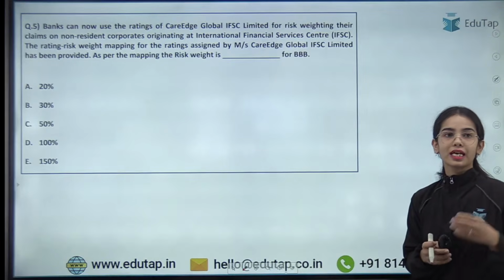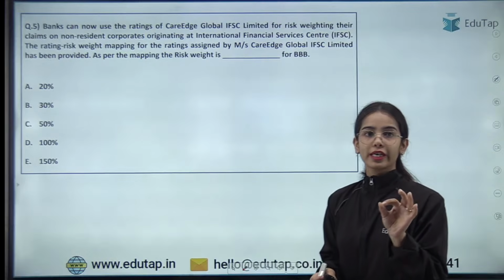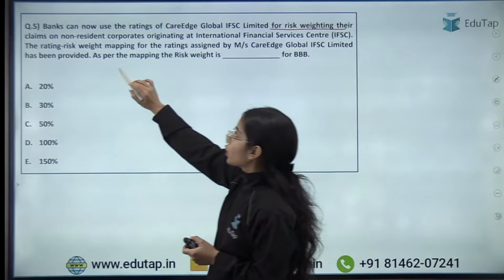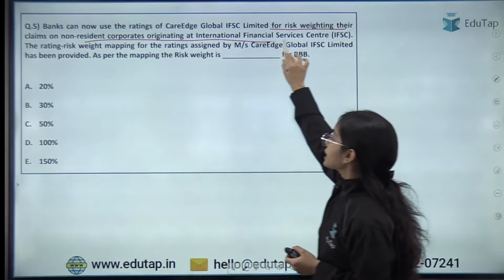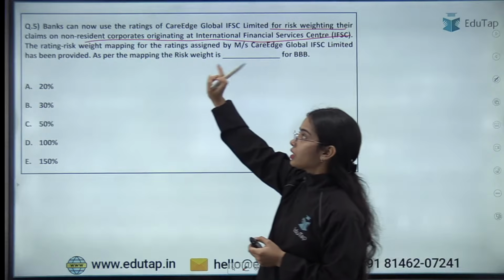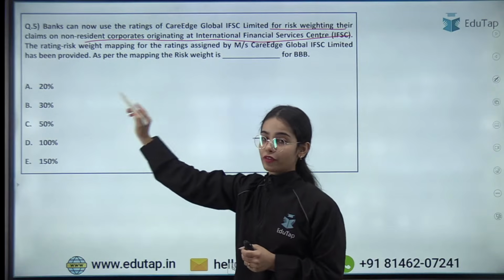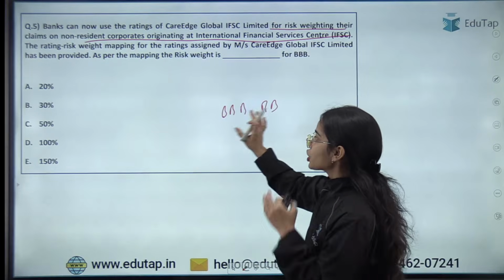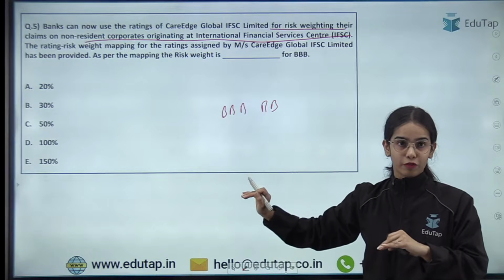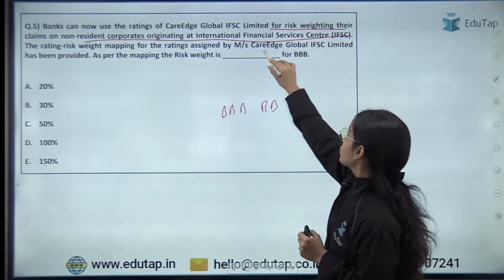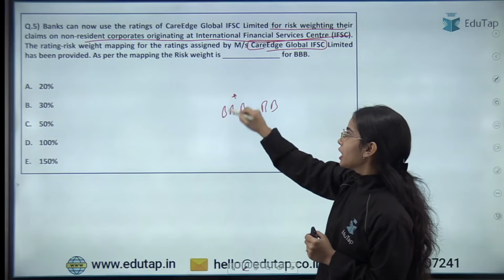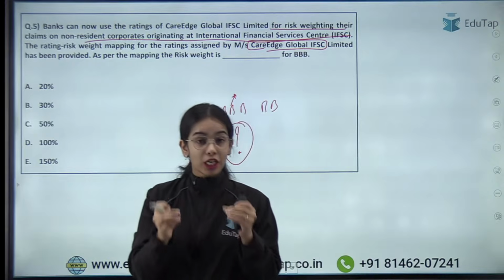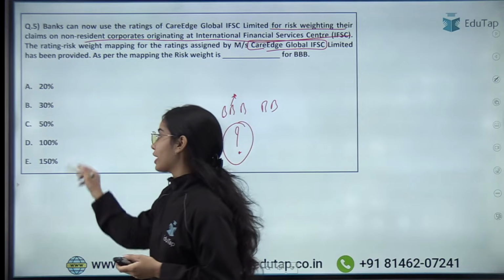Now coming to the next question, that banks can now use the ratings of Care Edge Global IFSC Limited for risk weighing their claims on non-resident corporates originating at International Financial Service Center. The rating risk weight mapping has been provided, where it has been said that the BB minus and such, these ratings will have a particular risk weight. Okay, so if the Care Edge Global IFSC is providing the rating of BBB, what is the risk weight that will be attached to that? So what is going to be the risk weight? So usually the BBB has the risk weight of 100%.